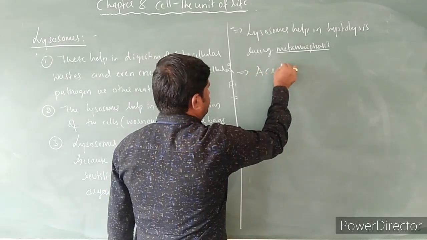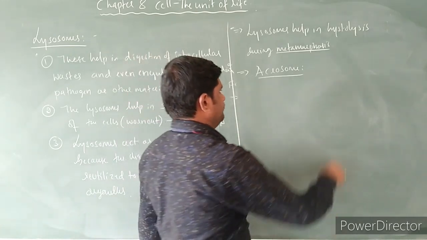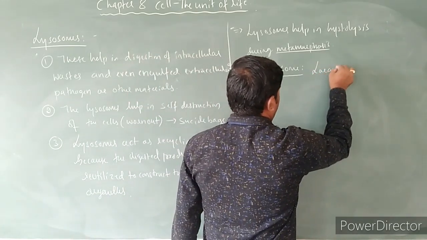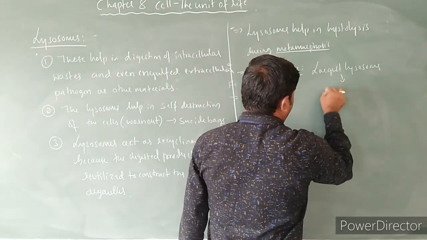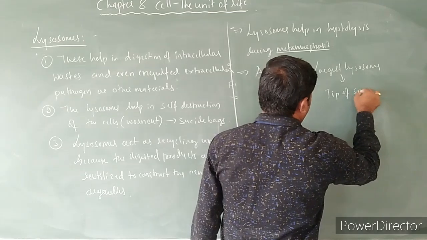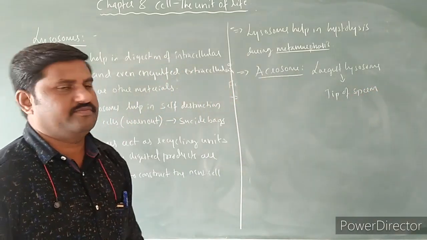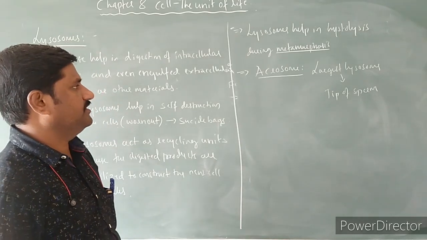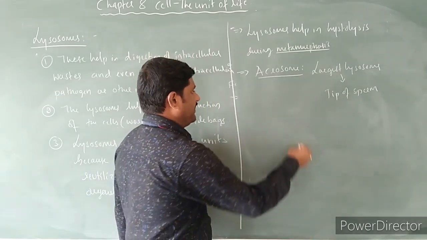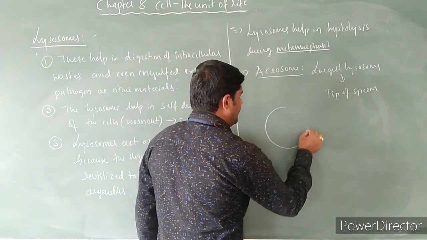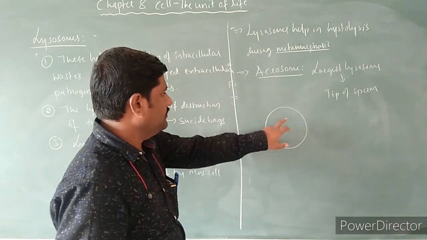And the acrosome. Acrosome is the largest lysosome, present at the tip of the sperm. See here, at the tip of the sperm, the largest lysosome is present. It is called the acrosome. This acrosome helps in digestion of the wall of the egg cell.